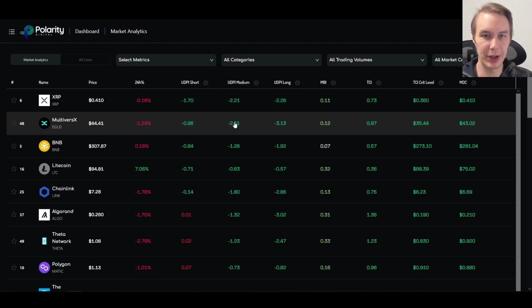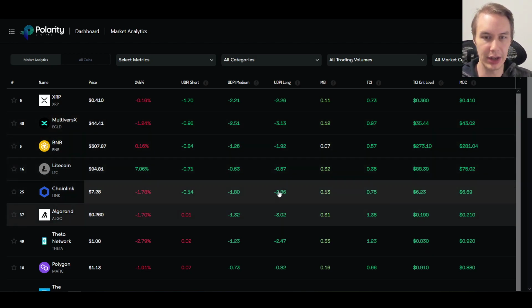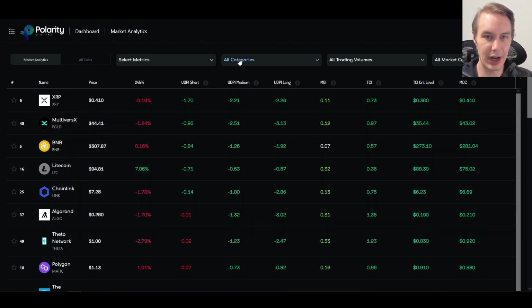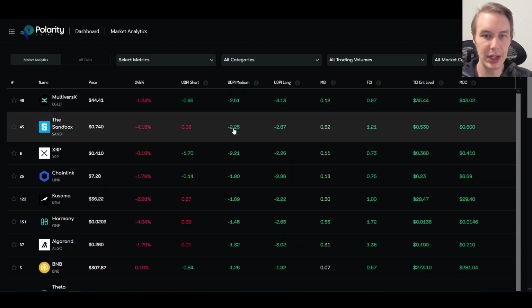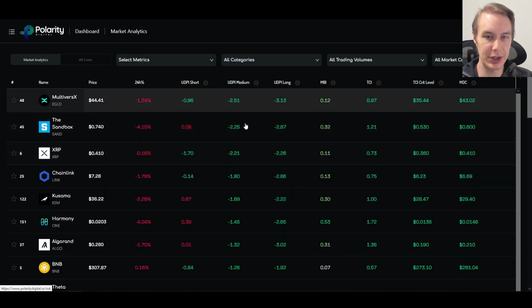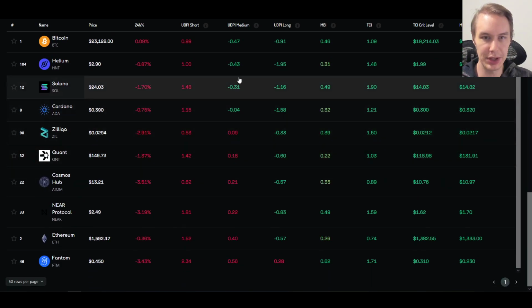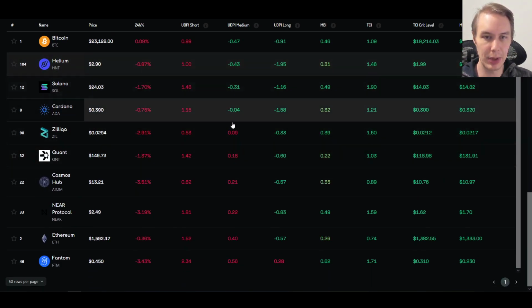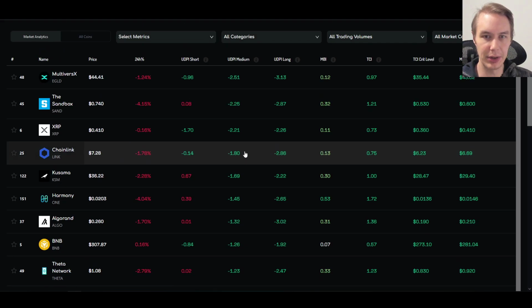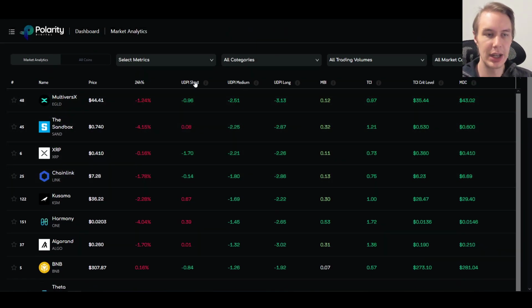And then that's confirmed when you look at the medium term and the long term, it also thinks that there's quite a bit of room left for it there. And that is greater to some degree than these other assets as well. If you look at the medium term, there's a few others down in the -2, but not many. Most are down at the -1s, or the negative point whatever, or actually above 0. And then a similar story with the long-term UDPI as well.